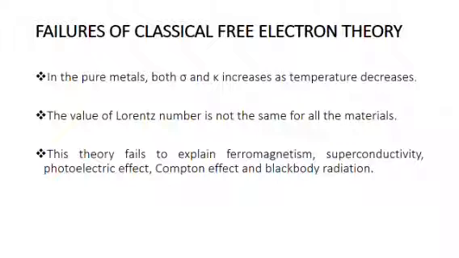The value of the Lorentz number according to Drude classical theory is 3/2 (kB/e) whole squared, but the actual value of the Lorentz number is not the same for all materials. This theory also fails to explain ferromagnetism, superconductivity, Compton effect, photoelectric effect and black body radiation.